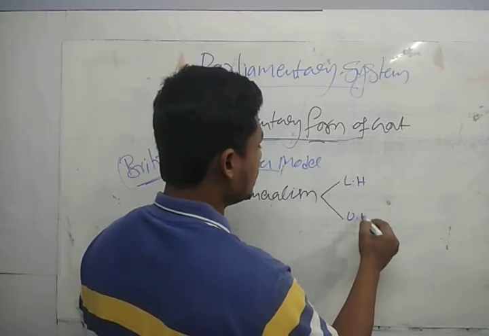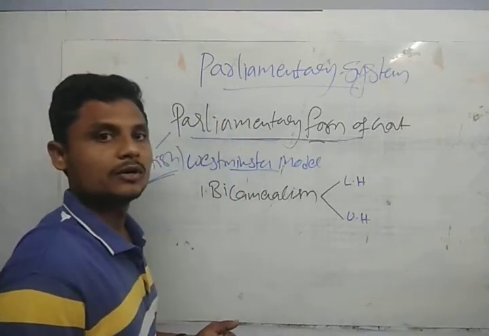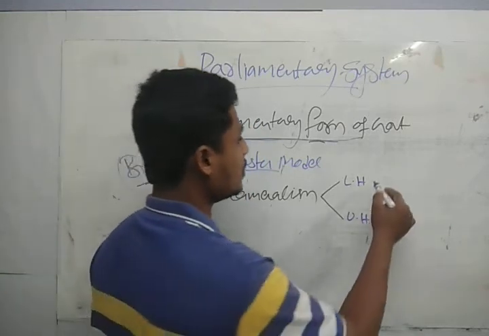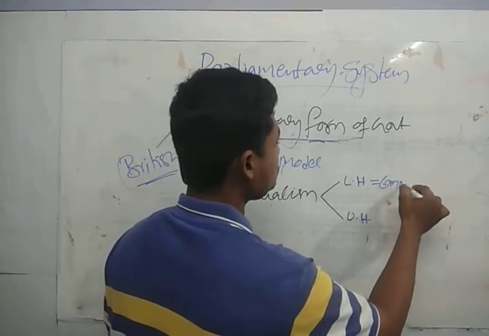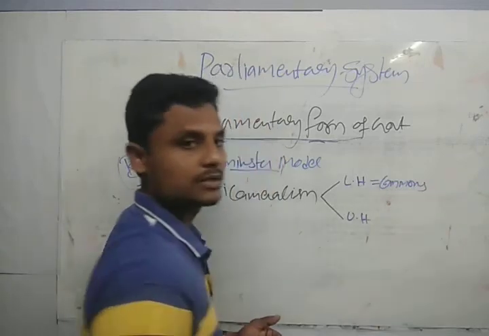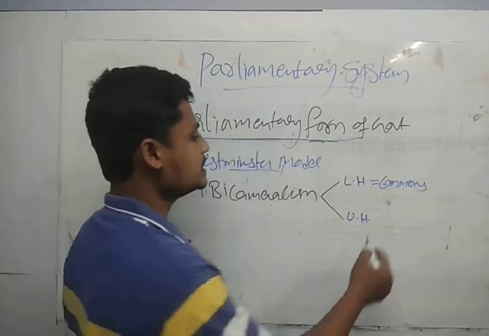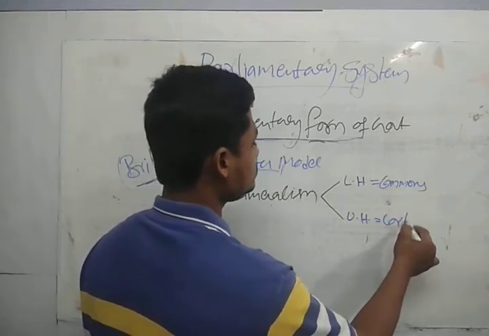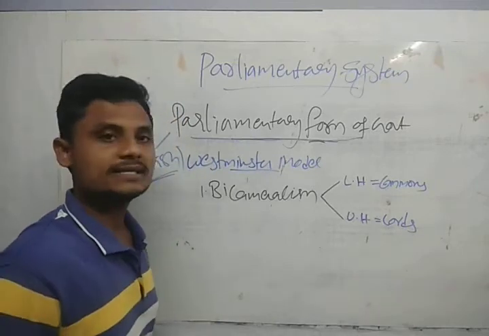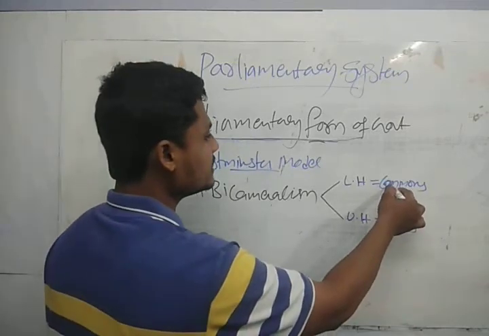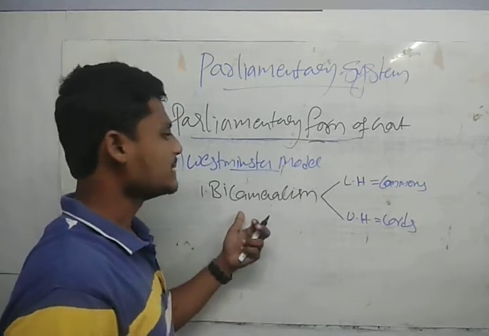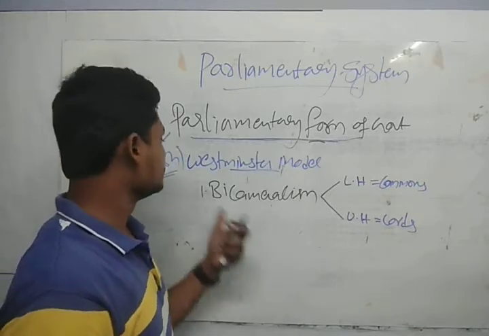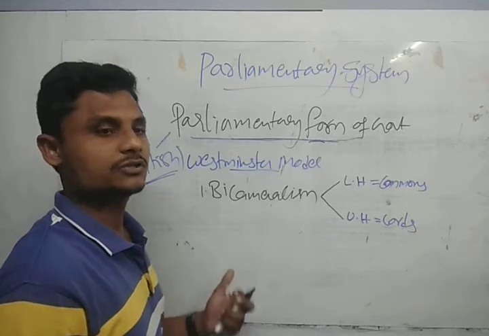The lower house is called the House of Commons, that is, the commoners, and the upper house is called the House of Lords. In this manner we have the House of Commons and the House of Lords in the bicameralism of the British constitution.